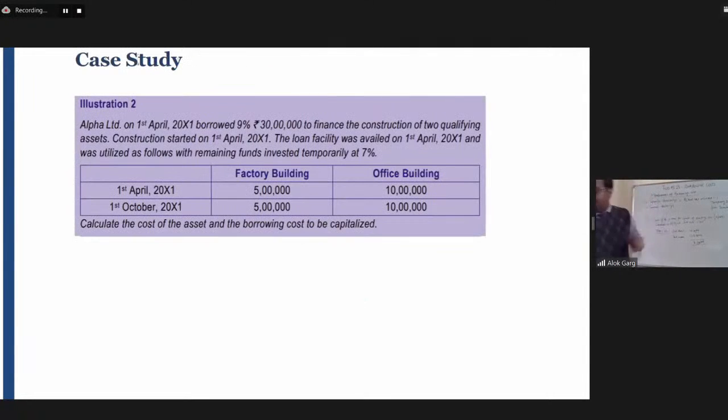Illustration number 2, page number 7.196. Alpha Limited on 1st April 2001 borrowed 9% 30 lakh, so there is a loan of 30 lakh rupees, to finance the construction of two qualifying assets.